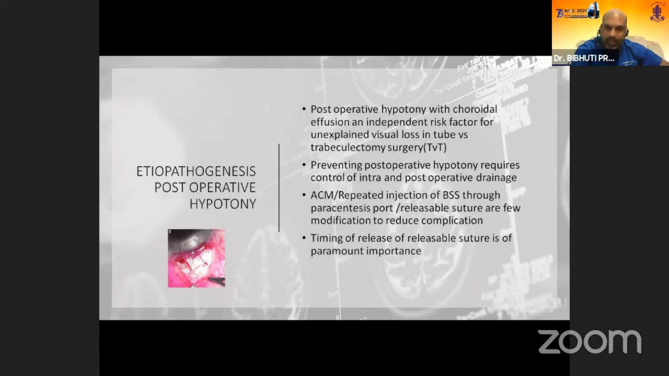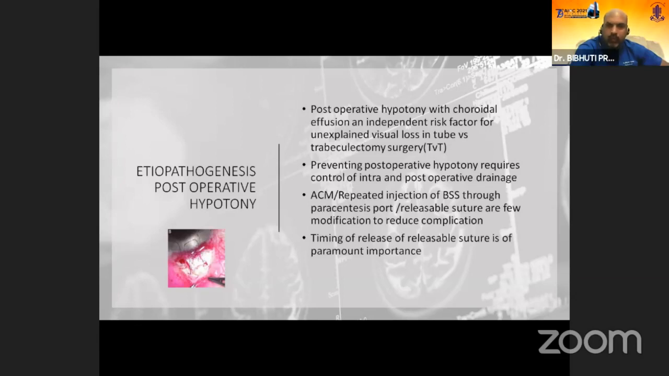An anterior chamber maintainer can be placed, or repeated injection of BSS, or putting a viscoelastic agent into the anterior chamber can prevent early hypotony and flattening of the anterior chamber, and that has to be reformed once the surgery is over. Then the viscoelastic has to be replaced with BSS, and the anterior chamber needs to be refilled and reformed. Again, we can use releasable sutures, as mentioned by Dr. Parul.